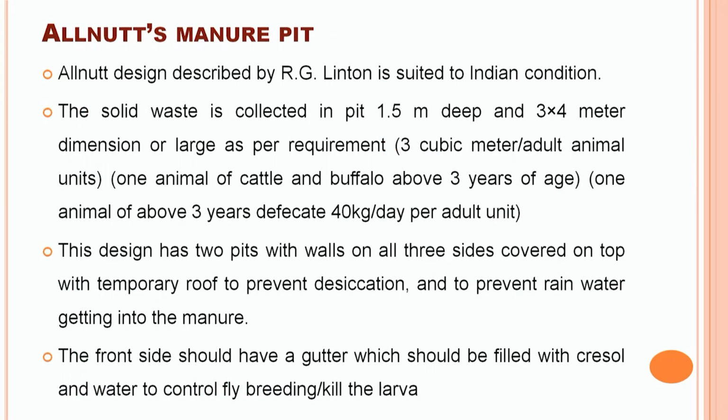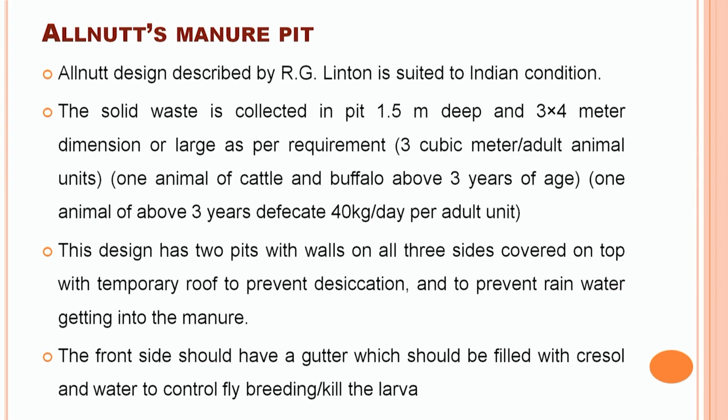Allnutt manure pit, as described by R.G. Linden, is most suitable for the Indian condition. It is a pit having a depth of 1.5 meter and size 3 into 4, or size can vary depending upon the amount of waste producing at the farm. This pit is divided into 2 parts and surrounded by 3 sides with a wall with a temporary roof cover to prevent the desiccation of the animal waste and prevent the entry of the rainwater.